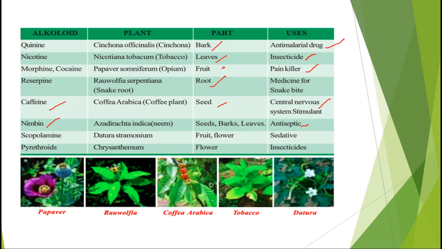Scopolamine is present in Datura stramonium. It is present in fruits and flowers, and it is used as sedative. Pyrethroids, next one, are present in chrysanthemum flowers. It is used as insecticide. Insecticide means it is used for killing of insects. These all are alkaloids present in various kinds of plants.